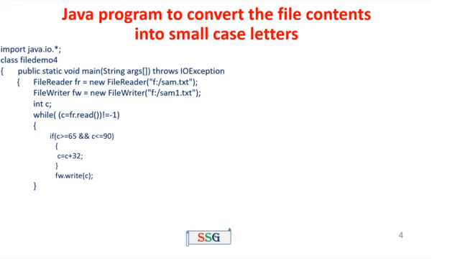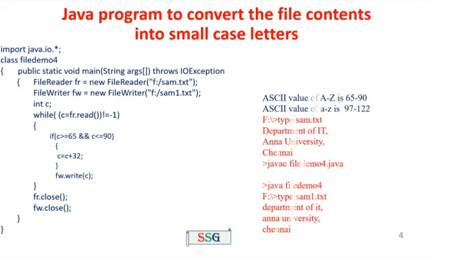int c; while ((c = fr.read()) != -1). That means read the contents from the starting position till the end of the file. Now our objective is to convert uppercase letters to small case letters. But before that we have to see the ASCII values for capital A to capital Z and small a to small z. ASCII value for capital A to capital Z is 65 to 90, all of you know that. ASCII value for small a to small z is 97 to 122.